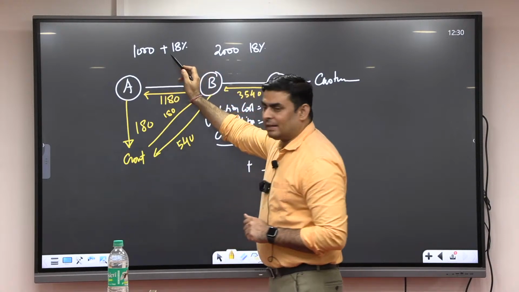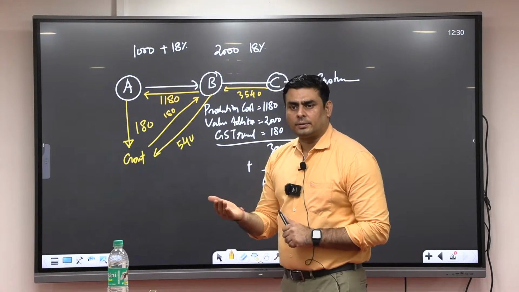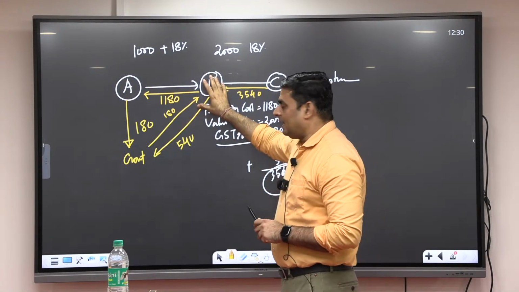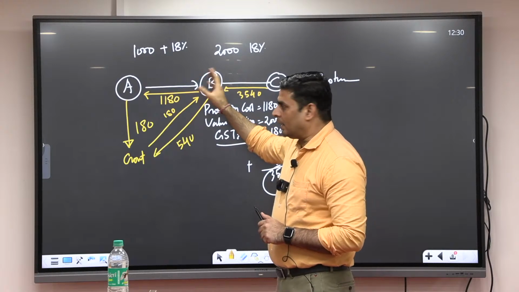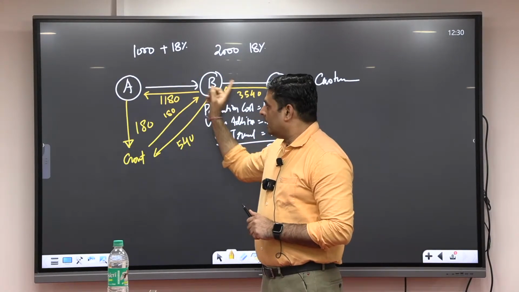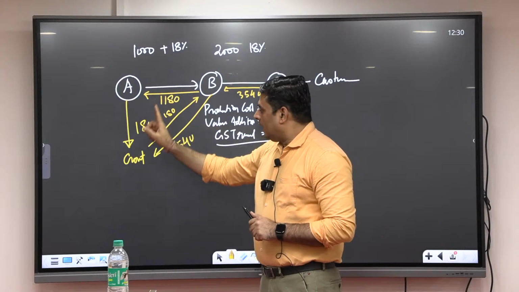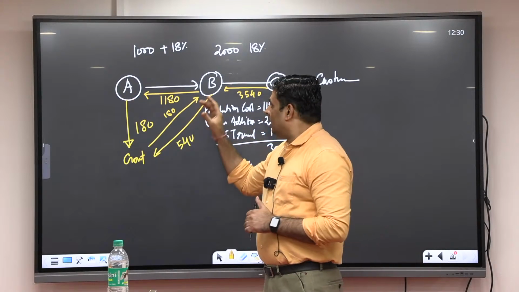Why? B has paid the GST now. But is B a final consumer or producer? Producer. So B is not a consumer. That's why GST will not be applicable to him, and he got the refund. He got the refund from whom? Government. He paid to whom? A. But do you know what is the unique feature here?